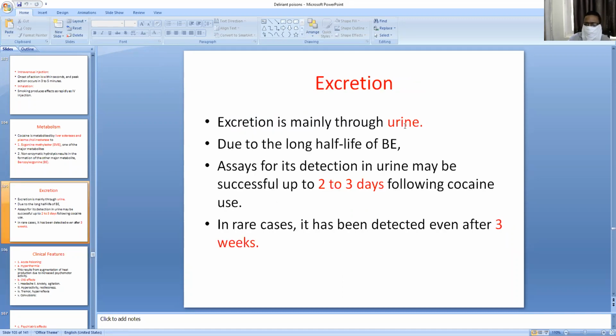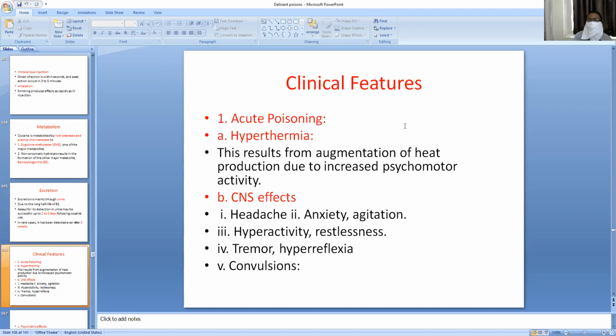What are the clinical features of cocaine poisoning? Acute poisoning: hyperthermia. Hyperthermia is due to augmentation of heat production from increased psychomotor activity, and also diminution of heat dissipation due to vasoconstriction, and also the direct pyrogenic effect of the drug.